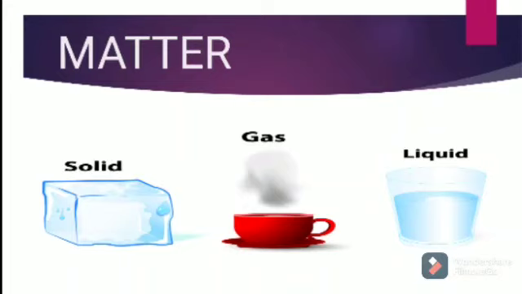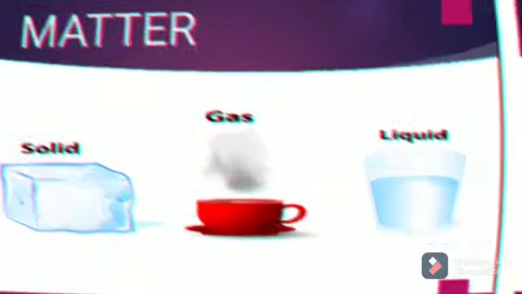Matter. Anything which occupies space and has mass is called matter. In other words, anything which has mass and volume is called matter. For example, chair, table, computer, mouse, etc. According to their physical and chemical properties, matter can be divided into three types: solid, liquid, and gas.